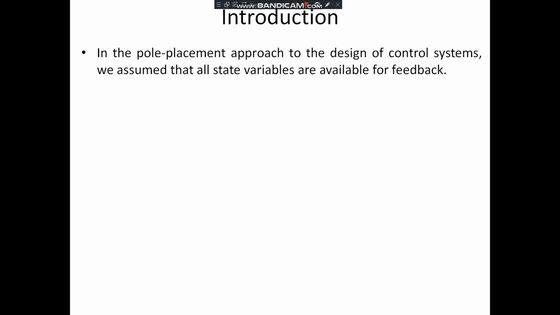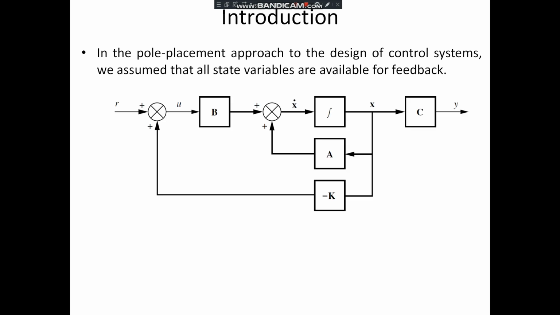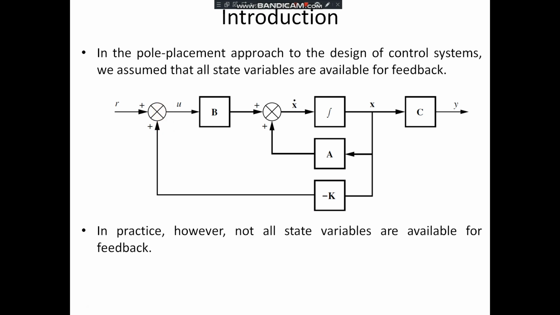In pole placement approach to the design of control system, we assumed that all the state variables are available for feedback. In our previous discussion, we saw that for the pole placement approach, we have considered that all the state variables are available for feedback, and here the x is available for the feedback with the feedback gain of ke, which is given as an input at the input side.